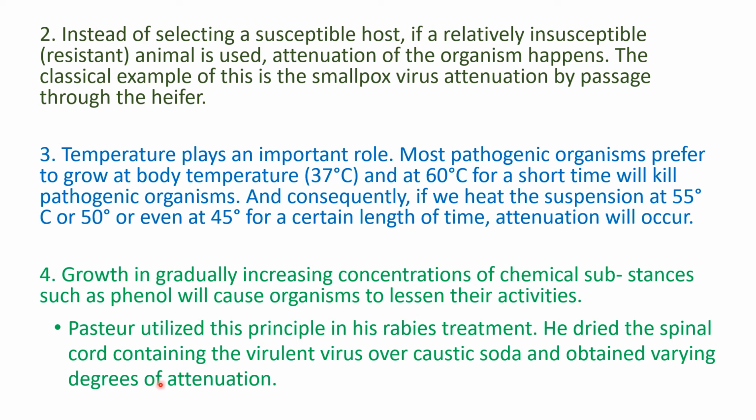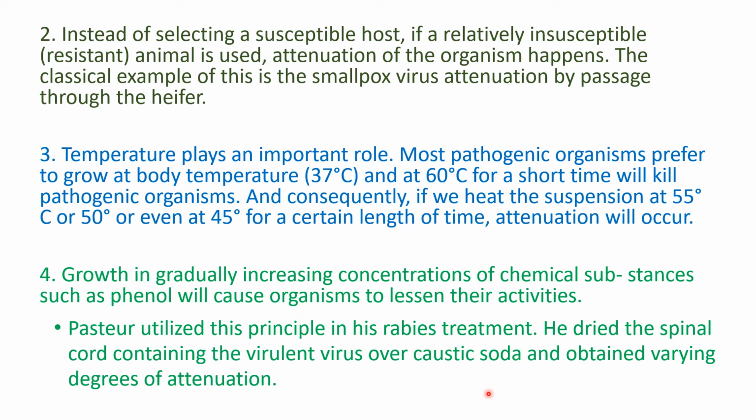In fact, Pasteur used this principle in producing the rabies vaccine. We know that the rabies vaccine was first prepared by Pasteur. What he did was he took the spinal cord of a diseased animal in which the rabies virus was present, and then he exposed it to caustic soda, which is again a disinfectant.